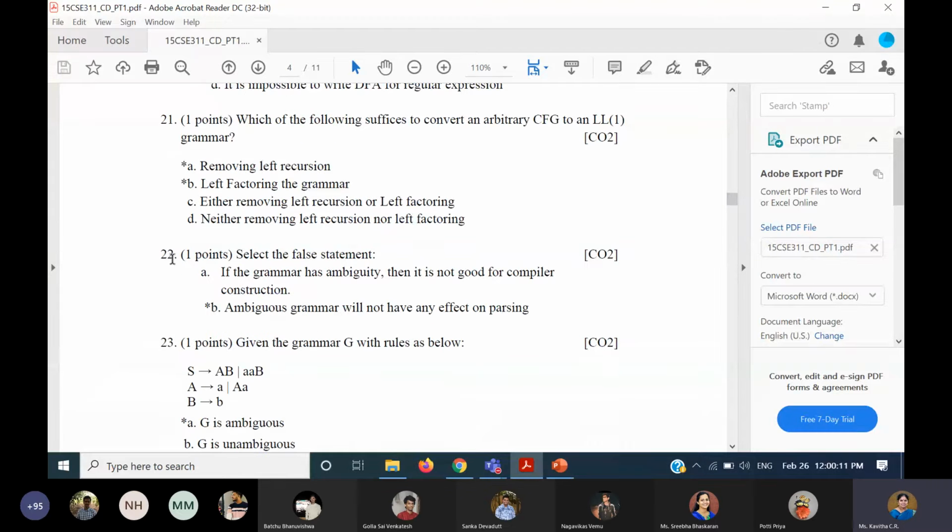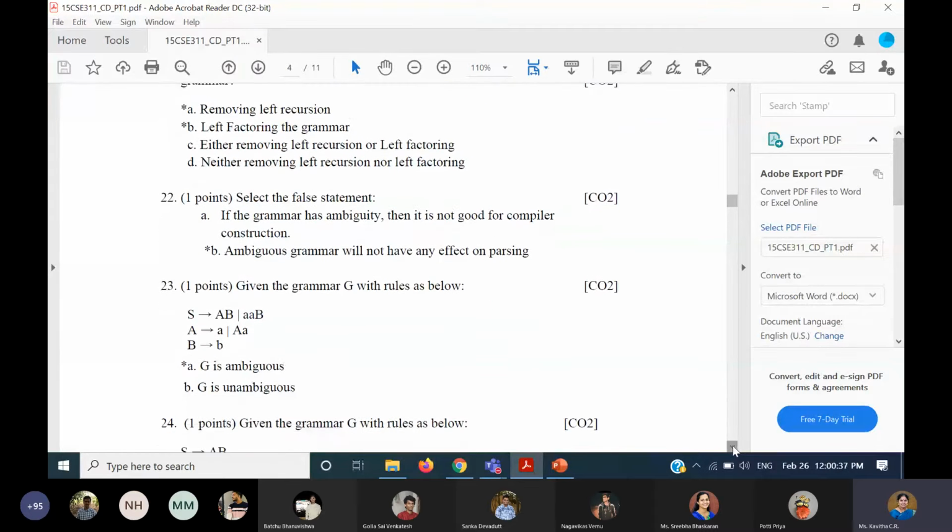Next question is select the false statement. The statement that ambiguous grammar will not have any effect on parsing is wrong, because it will have an effect. I explained already in the last class. If you take an ambiguous grammar, it is not suitable for any of the parsing techniques. So that is the wrong statement.